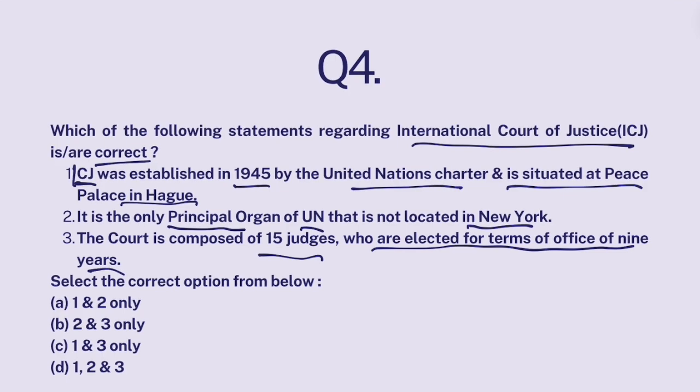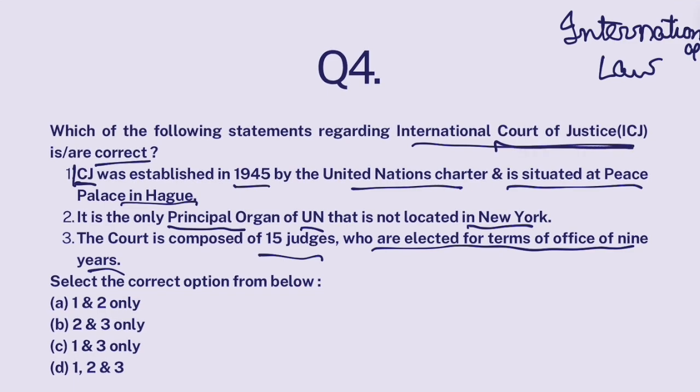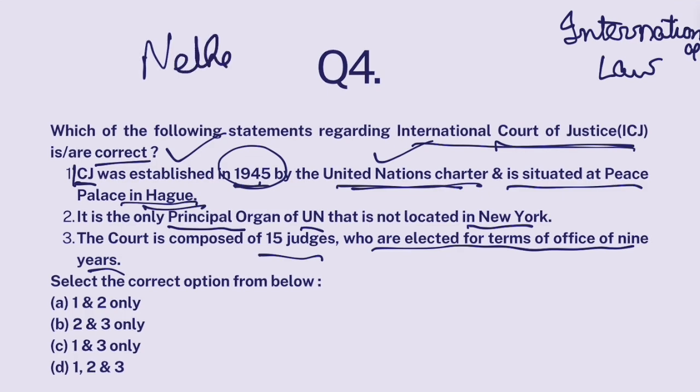So International Court of Justice is there to make sure that international law gets implemented. So whenever two or more countries clash over international law, they can go to International Court of Justice. It was established in 1945, absolutely correct. As per United Nations Charter, absolutely correct. And it is situated in Hague, Netherlands. Hague is in Netherlands, Holland. All right, first statement is correct.